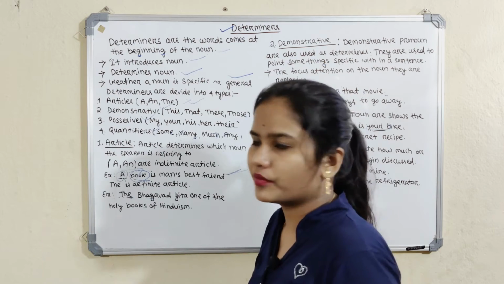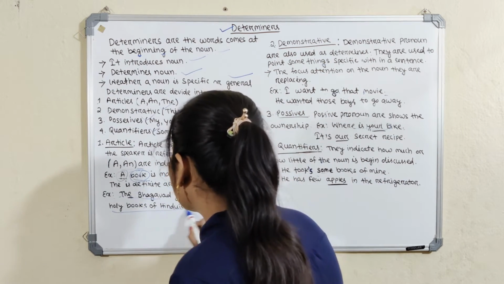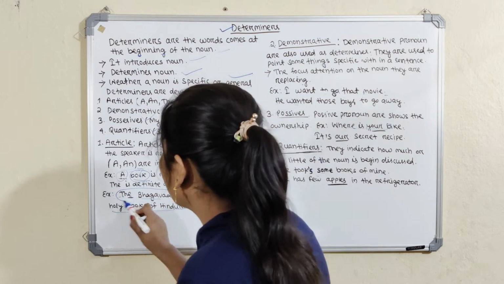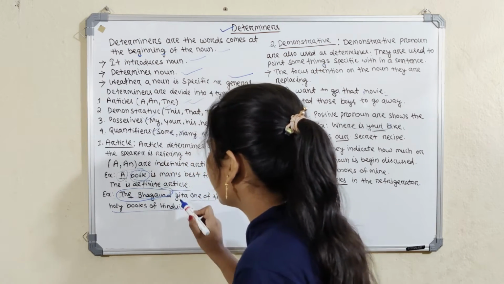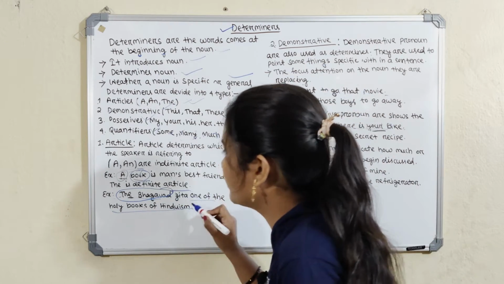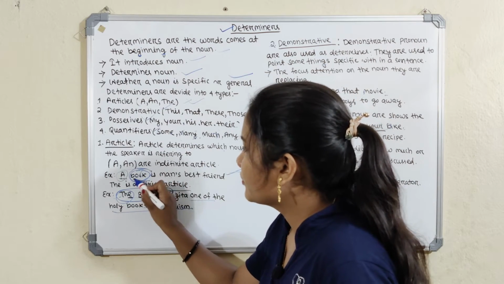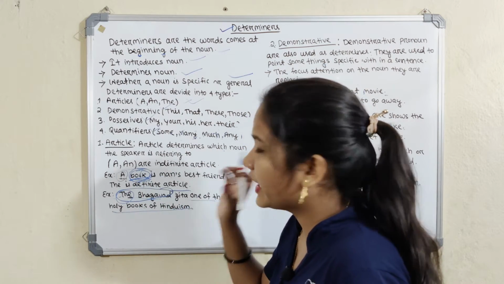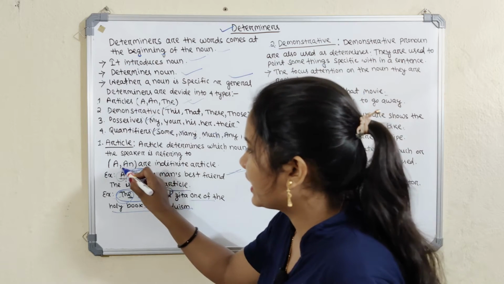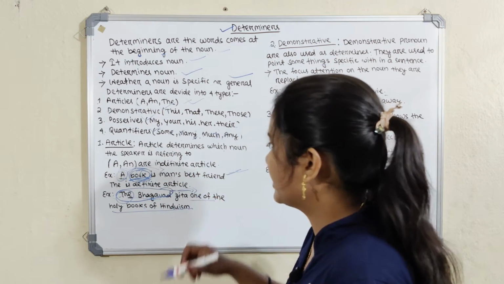In the case of definite article: the Bhagavad Gita is one of the holy books of Hinduism. Here the is used because a specific book name is mentioned, that is the Bhagavad Gita. In the other case the name of the book is not mentioned, so a is used. It is called indefinite article and this is called definite article.